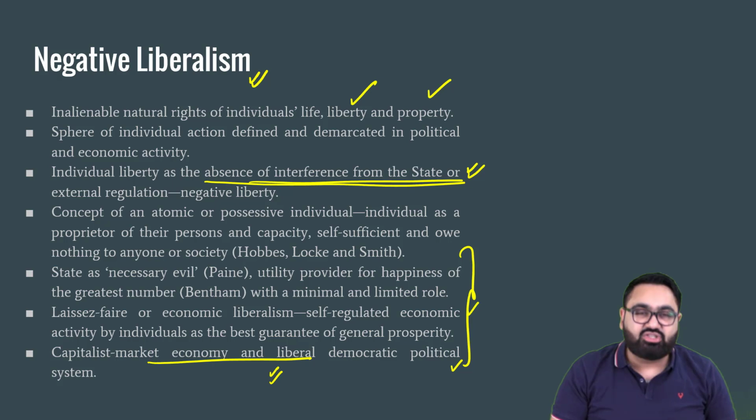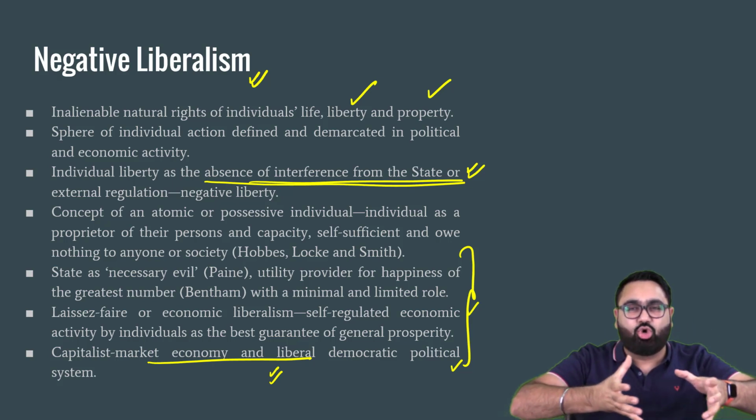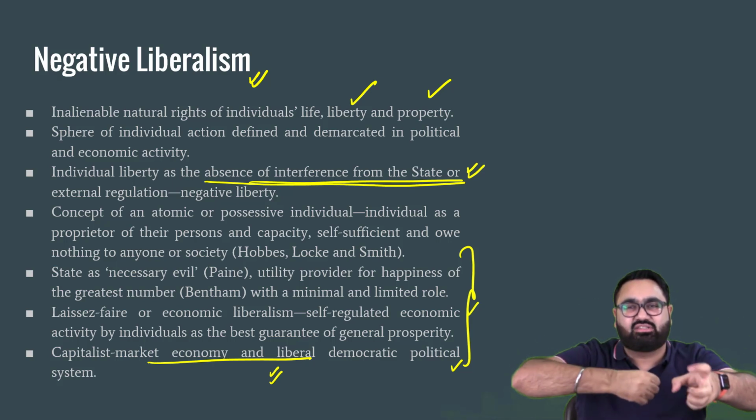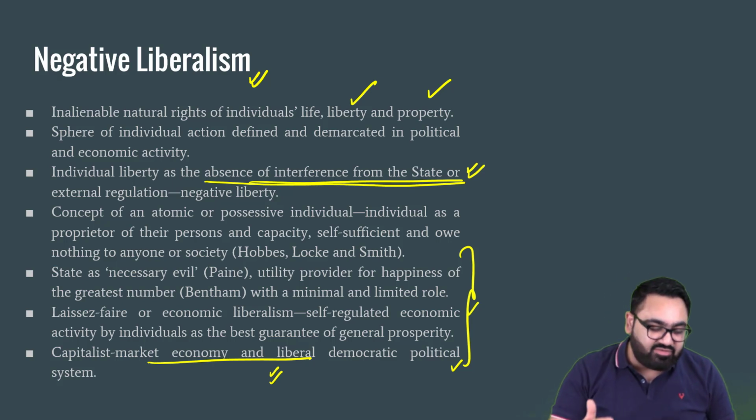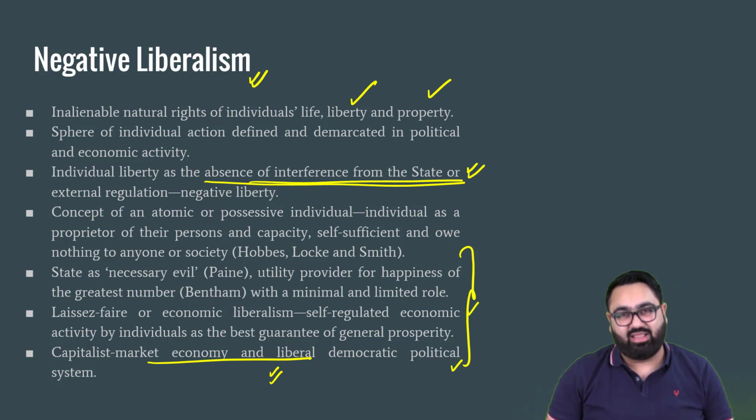So, a lot of industrialists employed small children because these small children were able to go into small places where they could extract coal by hand. They did not even have to pay a lot of salary to these small children. It was allowed because the government did not stop them. Government did not have any regulation against child labor. This is an example of negative liberty or negative liberalism. Absence of state, absence of any restriction by the state.